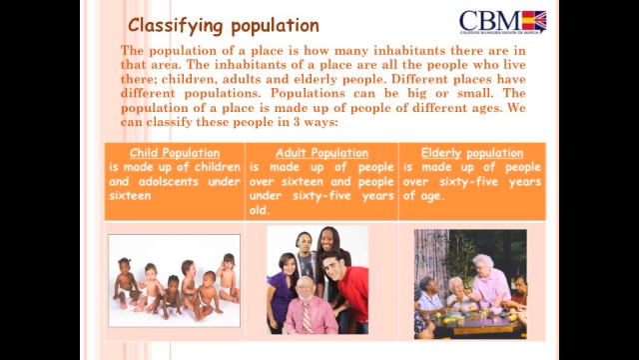The population of a place is made up of people of different ages. We can classify these people in three ways. Child population is made up of children and adolescents under 16. Adult population is made up of people over 16 and people under 65 years old. Elderly population is made up of people over 65 years of age.